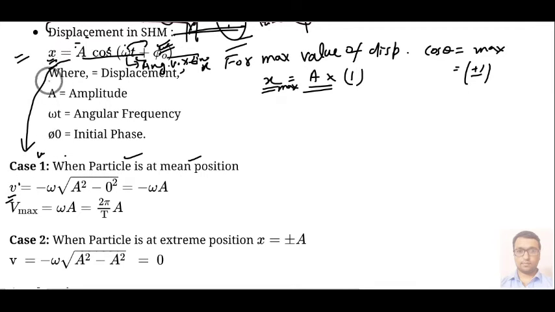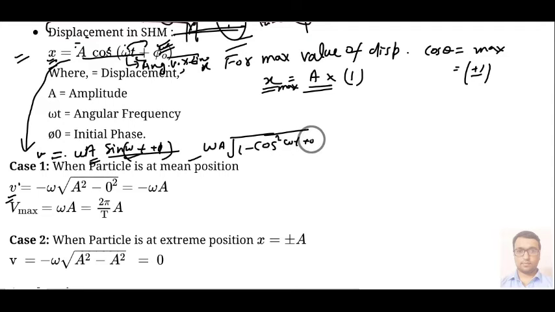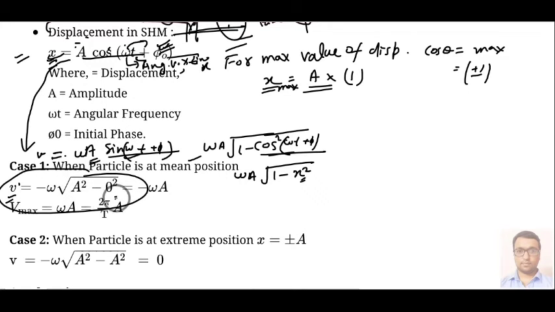Differentiation of displacement gives you velocity, that is A sin omega t plus phi, into omega. So this will be the expression for velocity, and this sin theta can be written as omega A into square root of 1 minus cos square theta plus phi naught. And this 1 minus cos square theta, with cos theta initially x by a, you can write as 1 minus x square by a square in this form also. So basically the velocity expression can be given by the following expression.